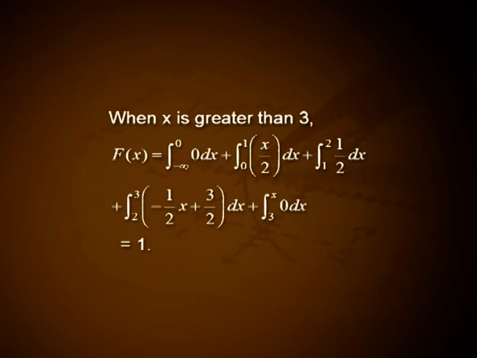When x is greater than 3, capital F of x is equal to integral from minus infinity to 0 dx plus integral from 0 to 1 x by 2 dx plus integral from 1 to 2 1 by 2 dx plus integral from 2 to 3 minus 1 by 2 x plus 3 by 2 dx plus integral from 3 to x 0 dx, that is equal to 1.